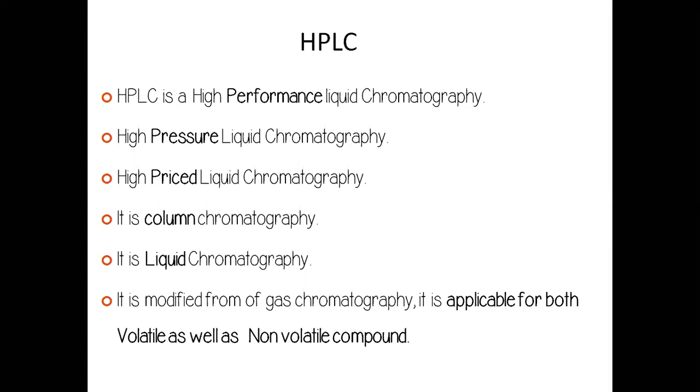So HPLC is high performance liquid chromatography. It is also called high pressure liquid chromatography. It is also called high priced liquid chromatography, because the instrument we normally have for HPLC costs around 16 to 18 lakh or 20 lakh. The basic instruments are usually this costly, and the cost of running the instrument is also very high. As a result, HPLC is also called high priced chromatography. And since the mobile phase moves across the column at a very high pressure, it is also called high pressure liquid chromatography.